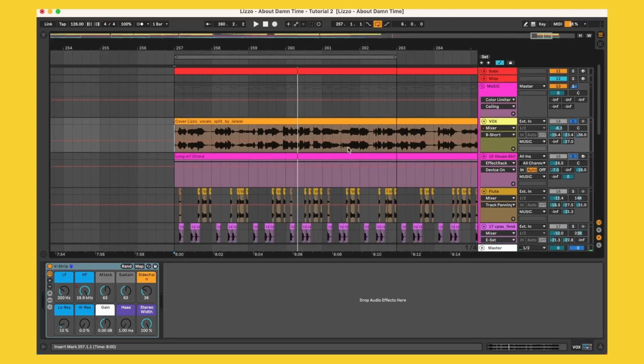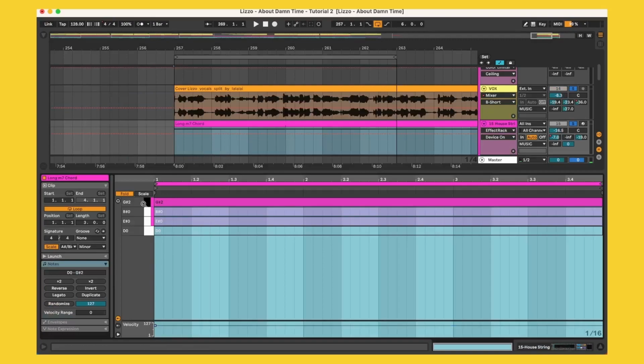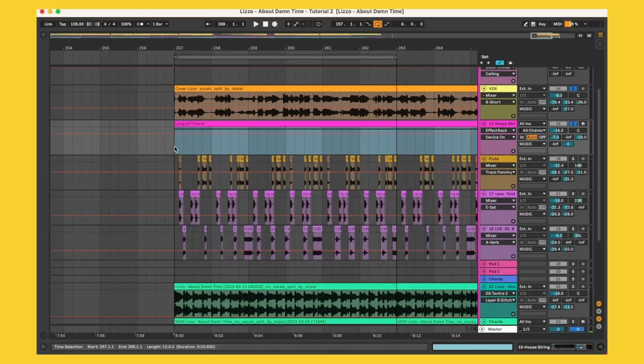Again, in that essence of simplicity, one of the first things I add on is one of these single note house string sounds. So again, not very harmonically complex, just adding in one note here, and this is what it sounds like when you add that in.